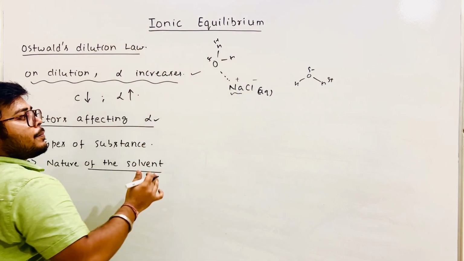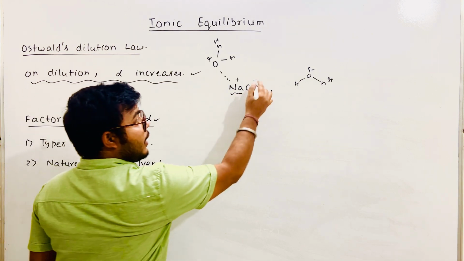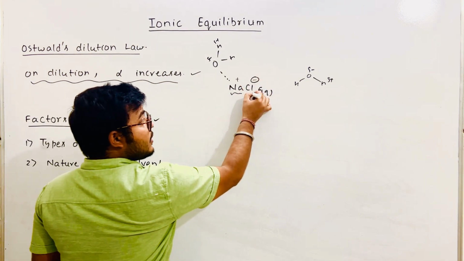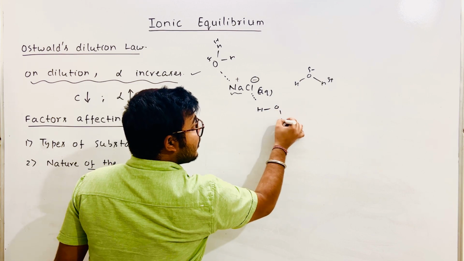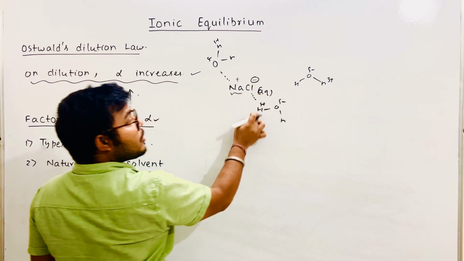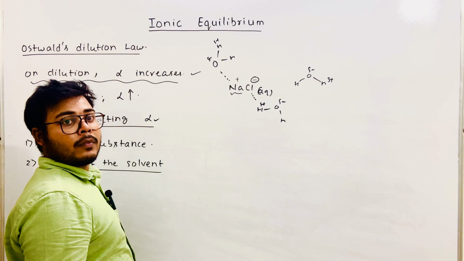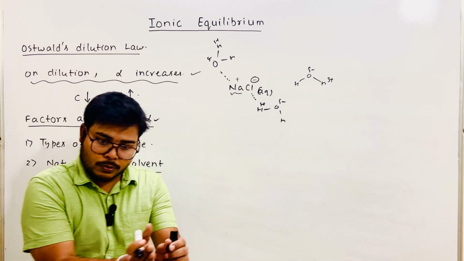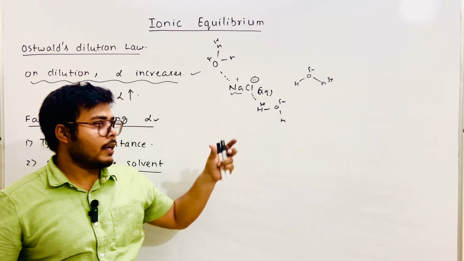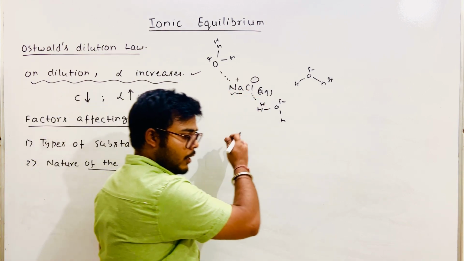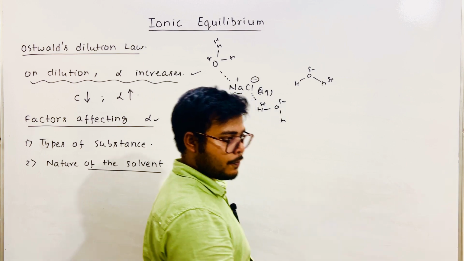In the same way, the chloride ion, which has a negative charge, is pulled by the hydrogen of water. And then they start breaking into ions, and in the end they dissociate completely into ions.